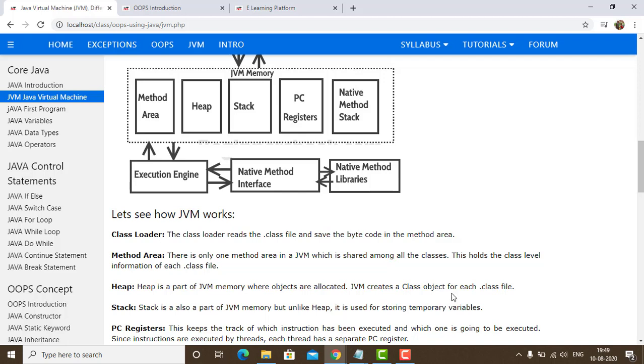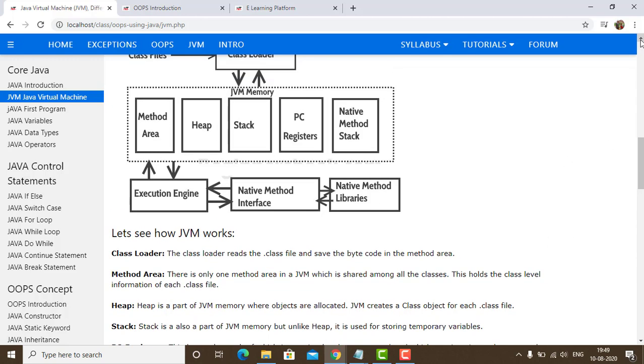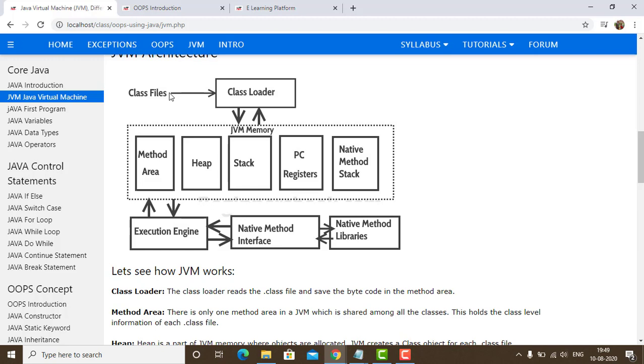Now, class loader. The class loader reads the .class file and saves the bytecode in the method area. You can see over here the class loader reads the .class file and then it saves the bytecode in the method area. In this area, you can see the box.